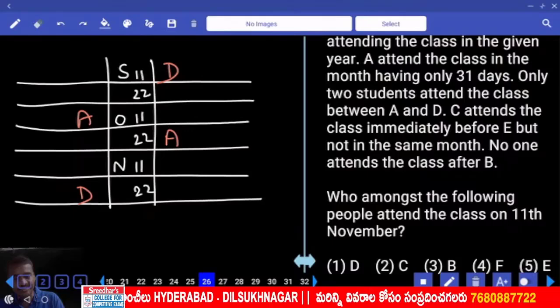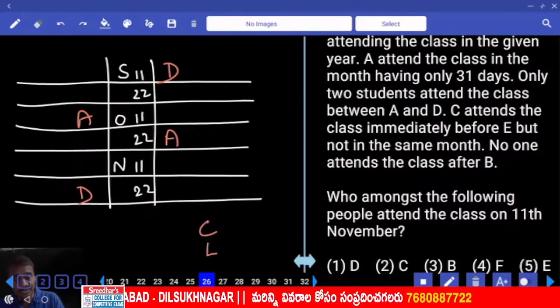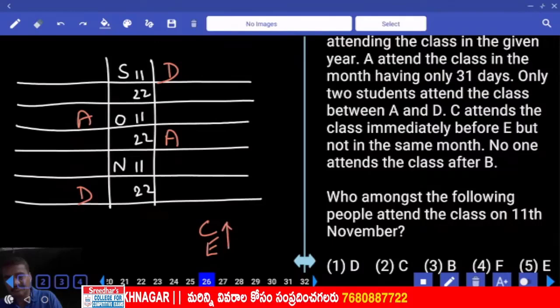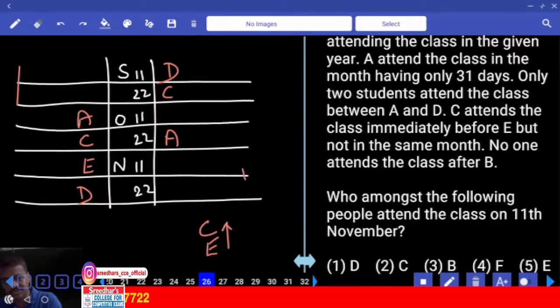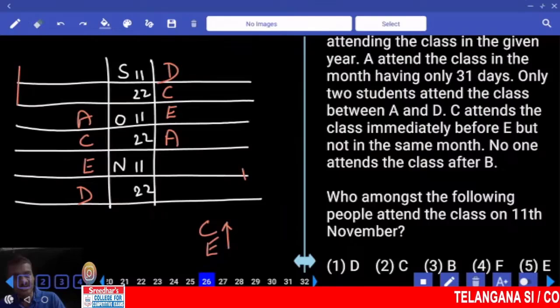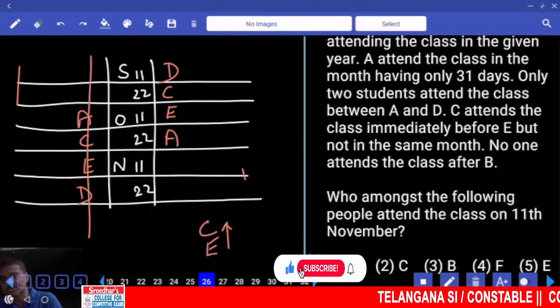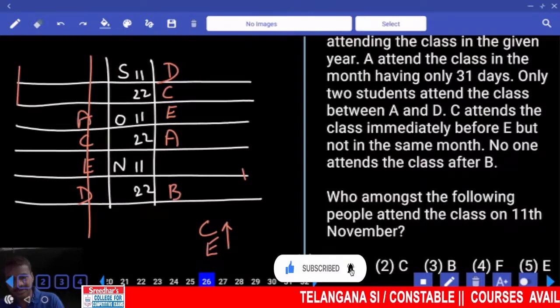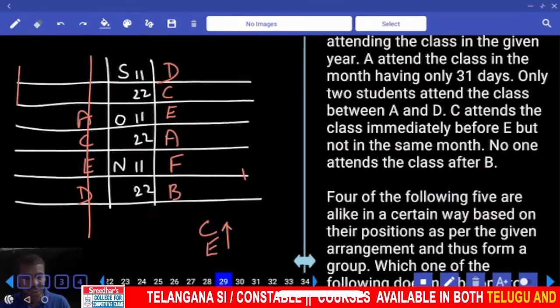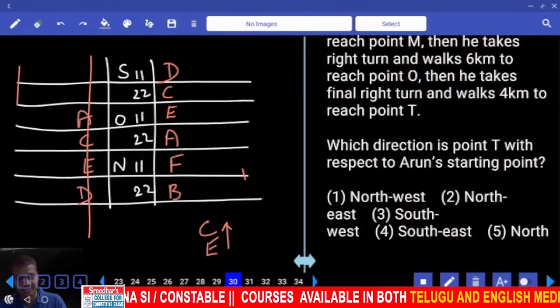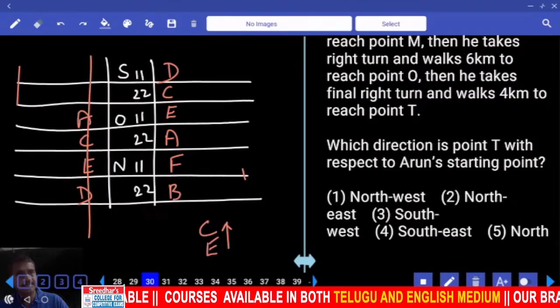C attends the class immediately before E, but not in the same month. C and E immediate, but not in the same month. Here C and E must be like this. Here it is not possible because both these two are in the same month. Now here C and E is not possible. They are in 2 different months, C and E. Then no one attends the class after B. After B there is no one, this case is ruled out. Hence B is here. A, B, C, D, E, F must be. Now this is from question numbers 26 to 29. Then 30 onwards.